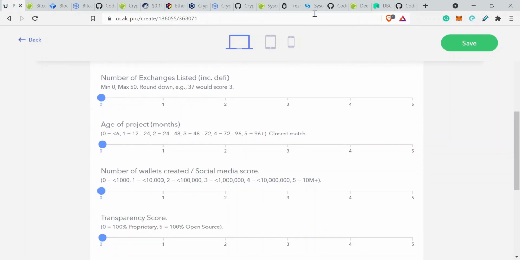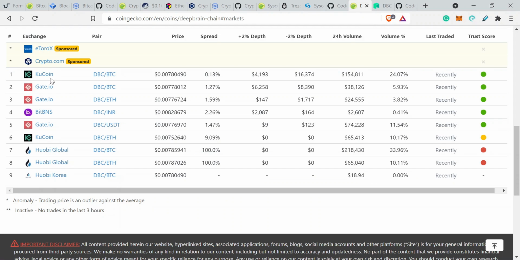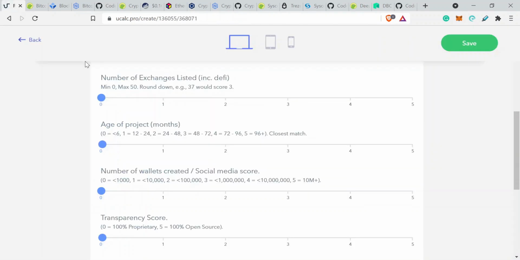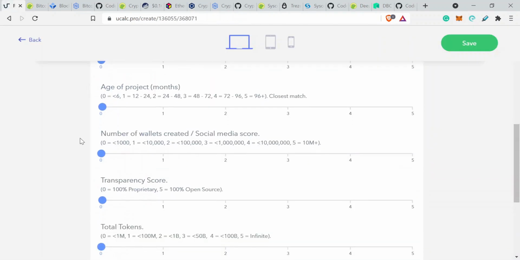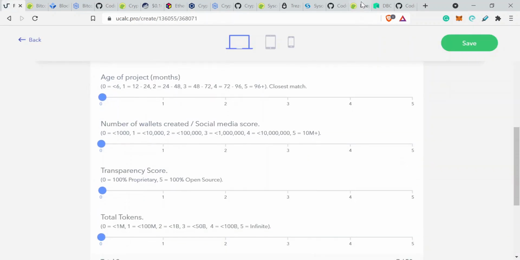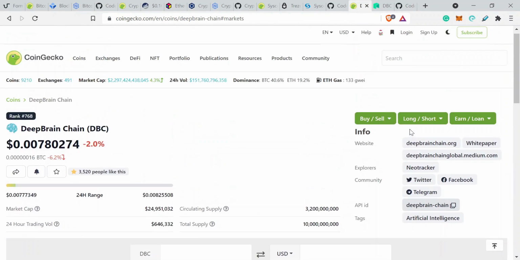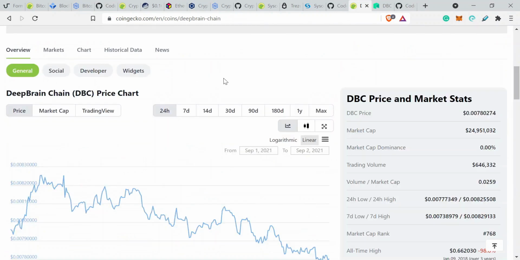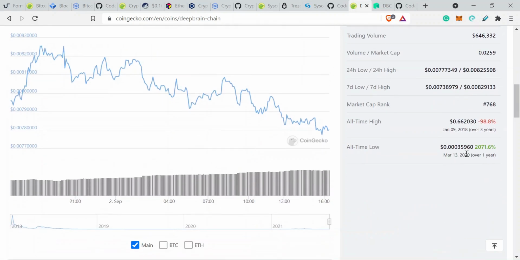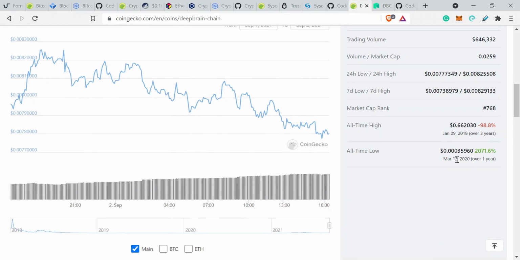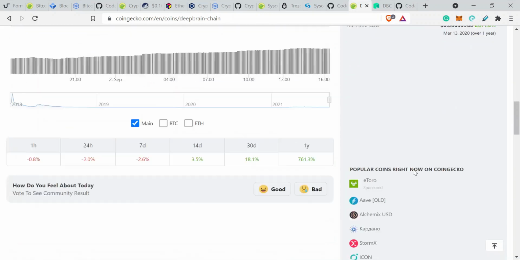Number of exchanges listed. Let's have a look there. 1, 2, 3, 4. So very small amount of exchanges listed. Once again, I'm going to put 0. The age of the project in months. Let's find out that. Let's go to the overview page on CoinGecko. All-time low. That's not accurate, because obviously the project has existed before the 13th of March 2020.